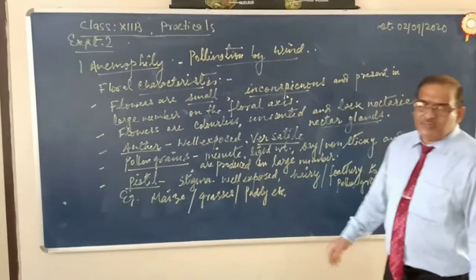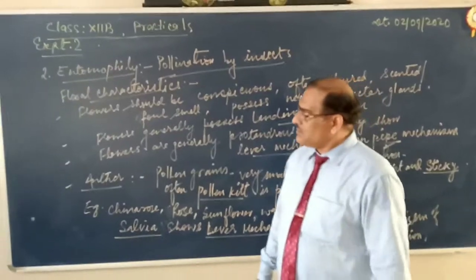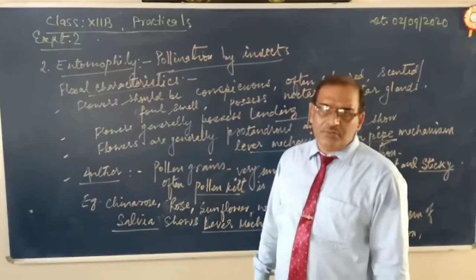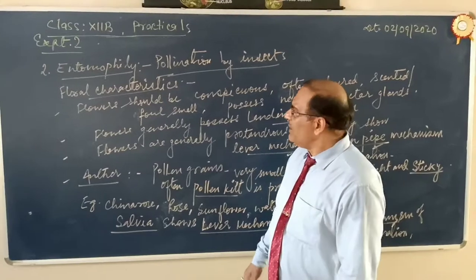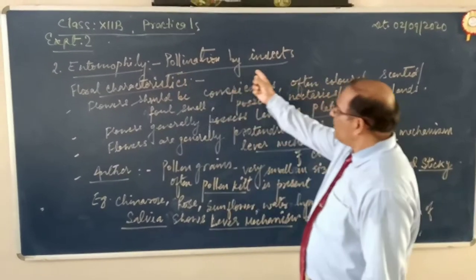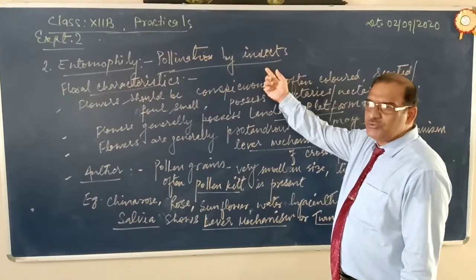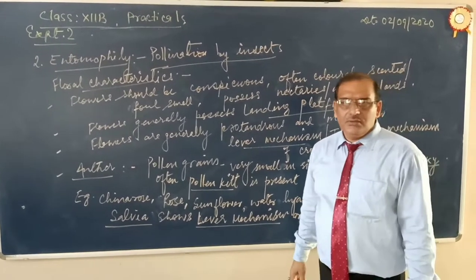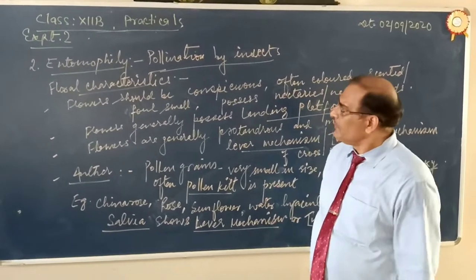Okay. Now let me come to the flower. Students, let me show the second type of cross pollination, entomophily. Entomophily, here the agency of pollination is insect. Insects are the agents of pollination, and you should know that insects are the most powerful agents of cross pollination.